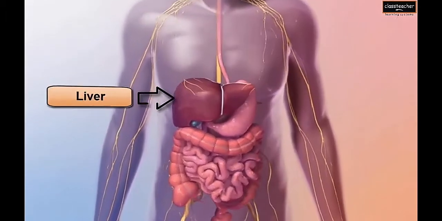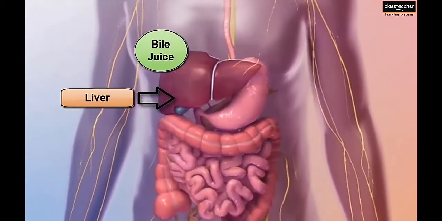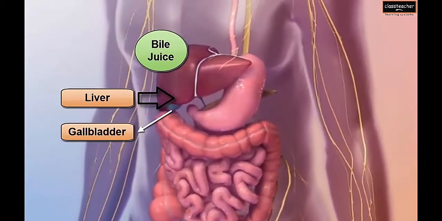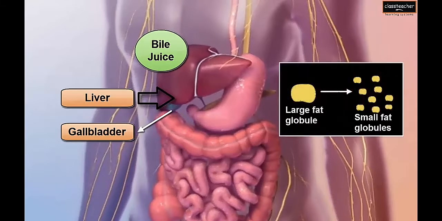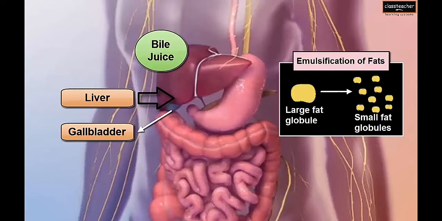The liver is the largest gland which secretes the bile juice. This bile juice is temporarily stored in the gallbladder, and the bile juice acts on large fat globules and converts them into small fat globules so that it is easy for enzymes to act and digest them. This is called emulsification of fats.